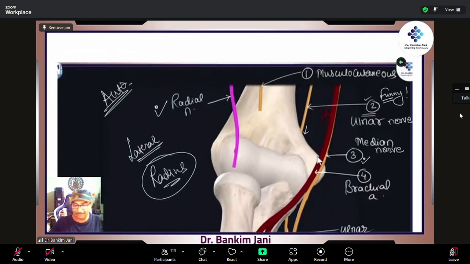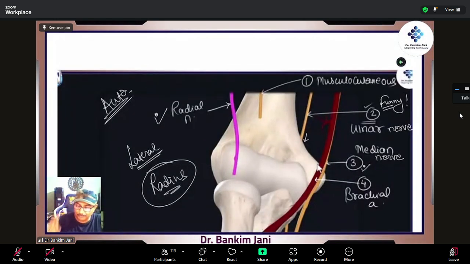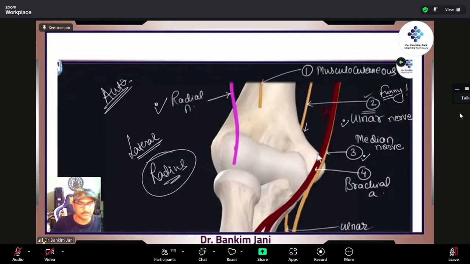Ulnar nerve, so we have felt that yes, it is so painful on the backside, because if it hits somewhere, like on a chair, we get a jhan in the hand. That's the ulnar nerve. So you know, there is no confusion. Bas done. Bas, all nerves you have identified.